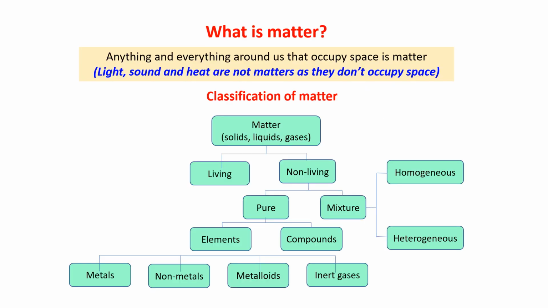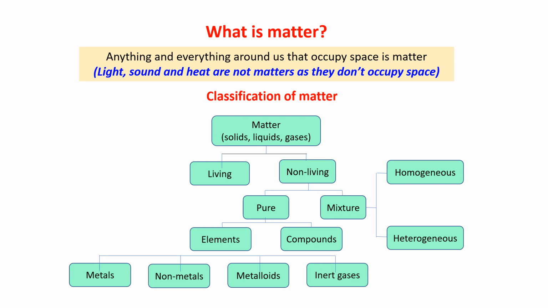Starting the chapter with the definition of matter. What is matter? Anything and everything around us that occupies space is matter. In that way, light, sound, heat are not matter as they don't occupy space. Light, sound and heat are a form of energy. Anything and everything that occupies space is known as matter.